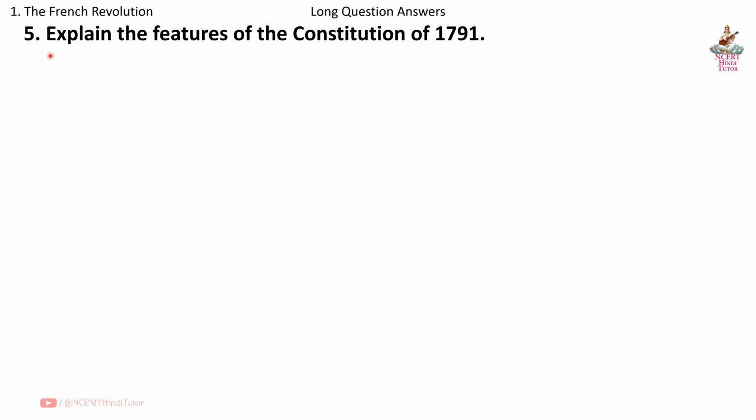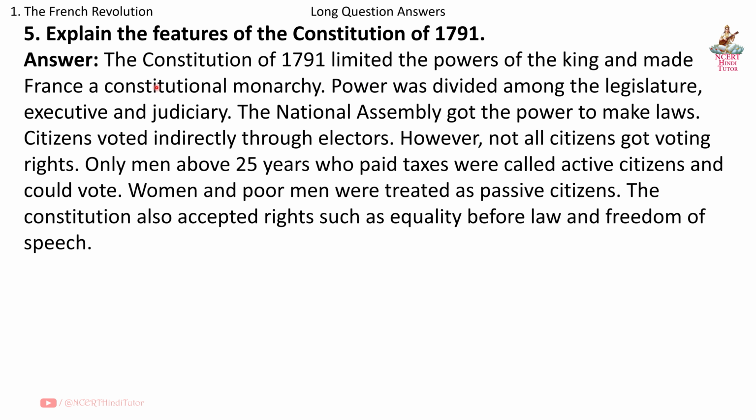Question 5. Explain the features of the Constitution of 1791. Answer. The Constitution of 1791 limited the powers of the king and made France a constitutional monarchy. Power was divided among the legislature, executive, and judiciary. The National Assembly got the power to make laws.